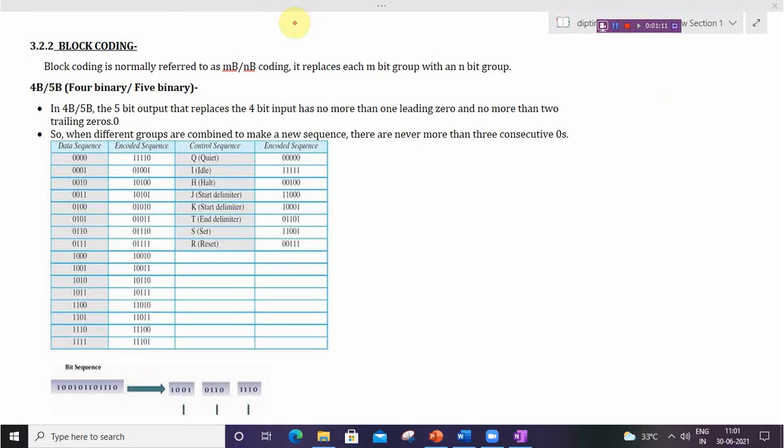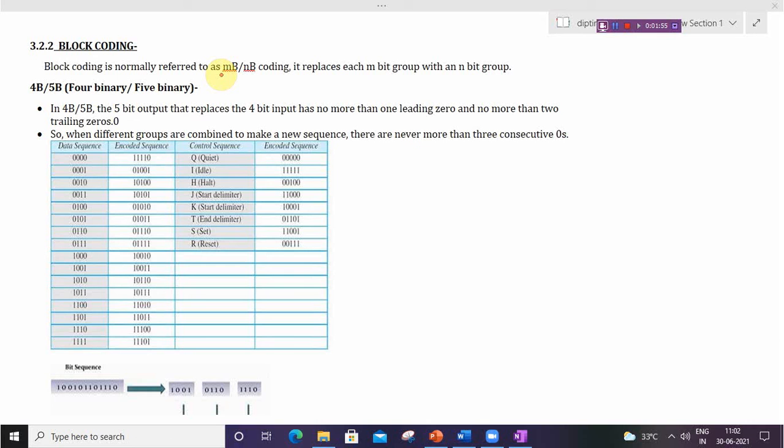So let's start. Block coding is normally referred to as mB/nB coding. Here m represents the input data bits that can be replaced with n output bits. This is the input bit, this is the output bit. So mB/nB coding replaces each m-bit group with an n-bit group. It is known as block coding, meaning a block of input bits will be replaced with a block of output bits.